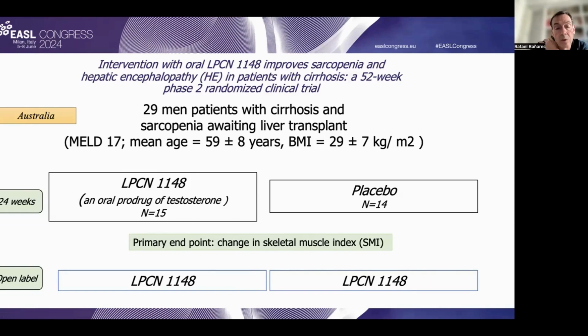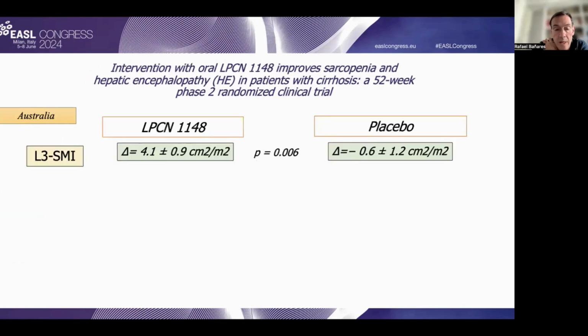And the primary endpoint of the study was change in skeletal muscle index, as defined as I have previously commented in other studies. And as you can see here, the most important result of this study is that those patients who received the active compound showed a significant increase in the skeletal muscle index as compared with patients who received placebo.